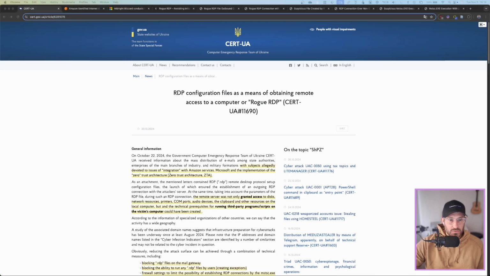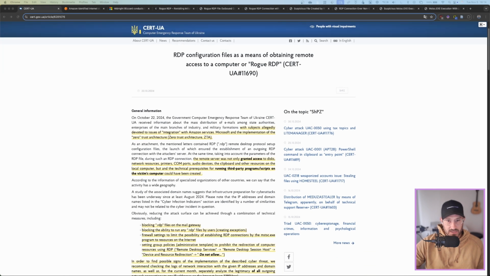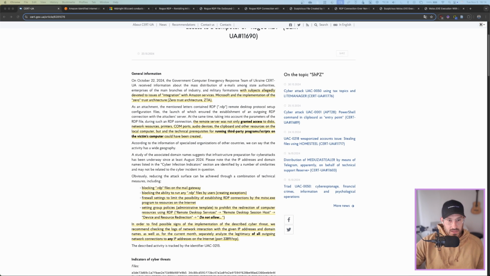In October 2024, the Ukrainian CERT released a post about a large spearphishing campaign utilizing Rogue RDP. The emails warned of issues with integrations with Amazon services, basically trying to get them to think there was a problem so that they would run or execute the .rdp file, which would then connect back to an attacker machine, which would then give the attacker all kinds of access to the system.